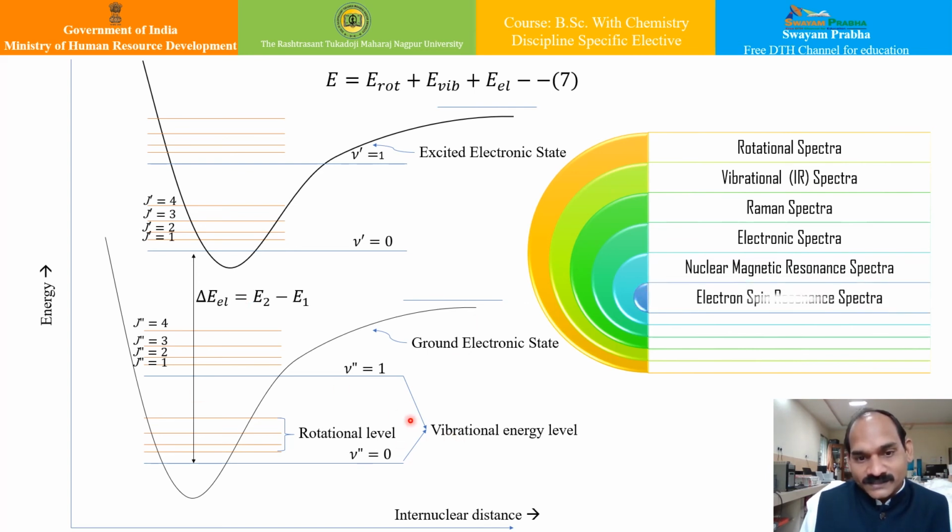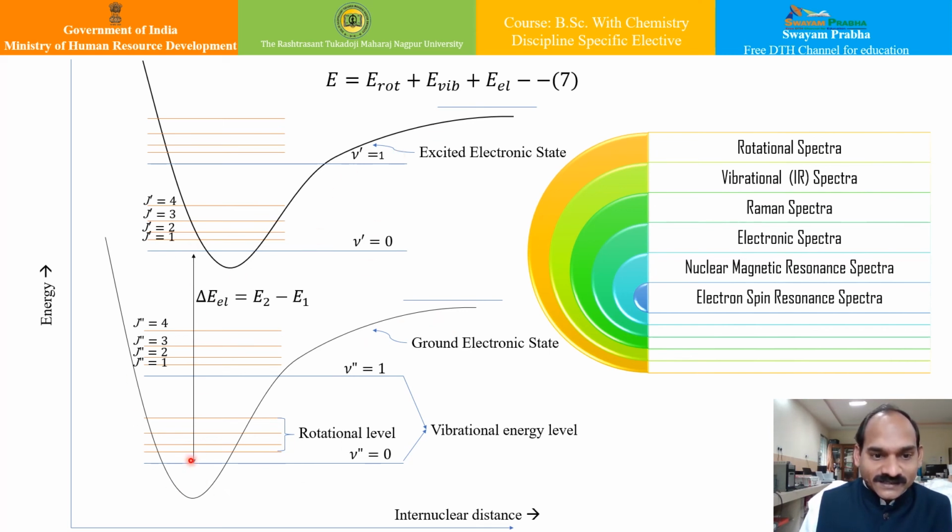You can see these are the vibrational levels. Rotational lines are associated with the rotations of the molecule about an axis, whereas the vibrational lines are attributed to the oscillations of the nuclei of the molecule. And the electronic energy is associated with the molecule shifting from the ground state energy level, that is this, to the excited state. It is this.